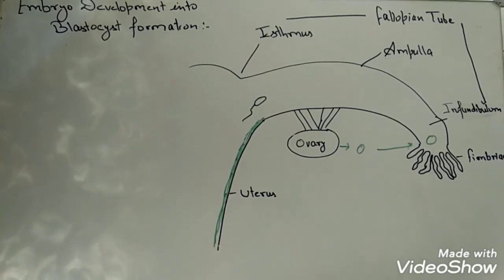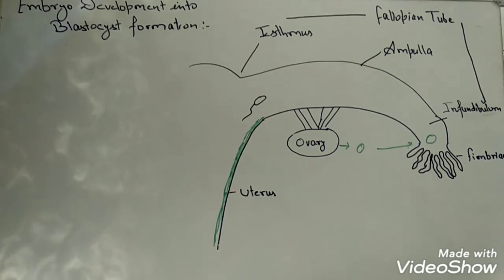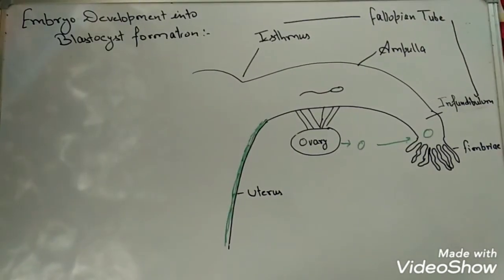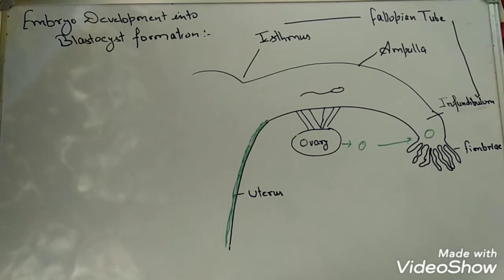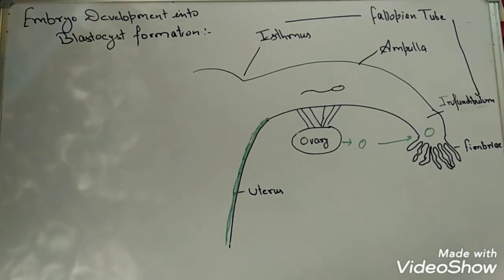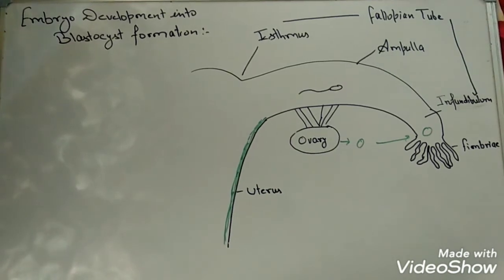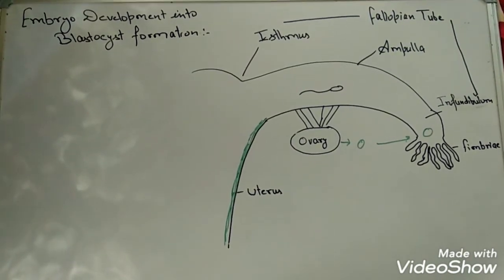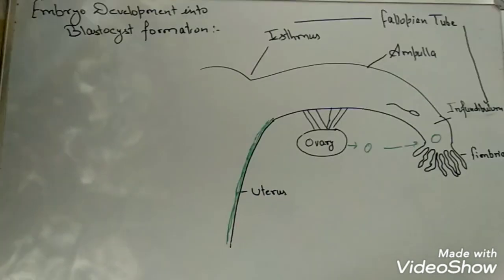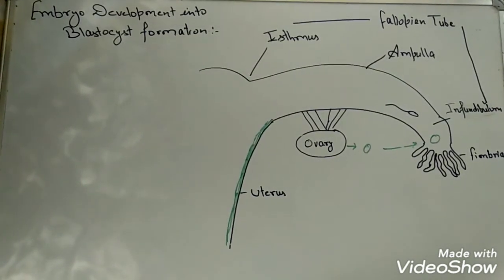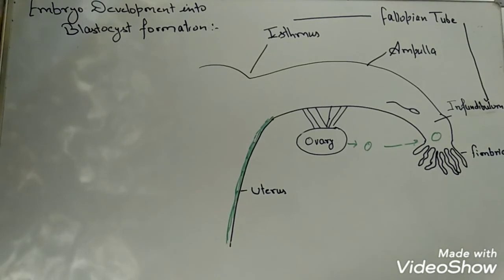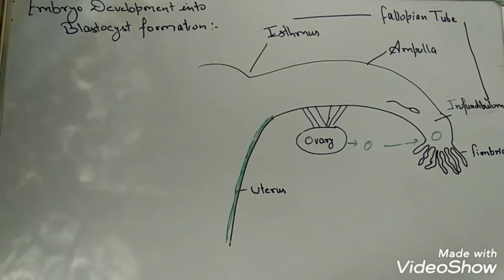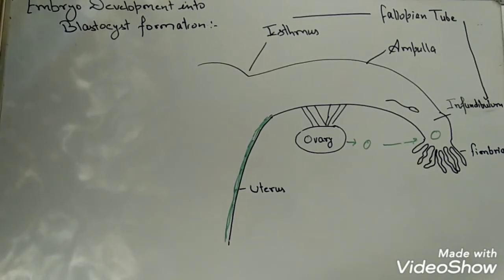The sperm keeps on moving and reaches the isthmus region. Again it keeps on moving and reaches the ampulla, and later on finally it will reach the infundibulum region of the fallopian tube. Now the next task of the sperm is to fertilize the ovum. Since the ovum is surrounded by zona pellucida and corona radiata, first of all the sperm needs to penetrate this layer. For the purpose of penetration, the sperm has the acrosome that contains the enzyme hyaluronidase.